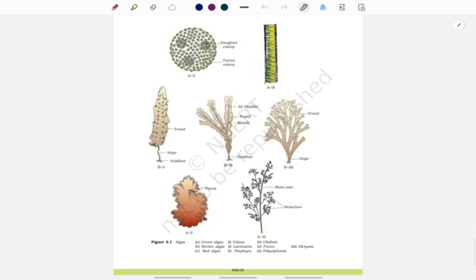This is brown algae. Moving ahead, we have red algae. This one is porphyra, and this is polysiphonia. Poly, as in, you can see lots of hands over here. Poly means multiple in number, right? So that's how I remember it. Again, there's no scientific basis for it. I just remember it in this manner. This is polysiphonia, which is a red algae.